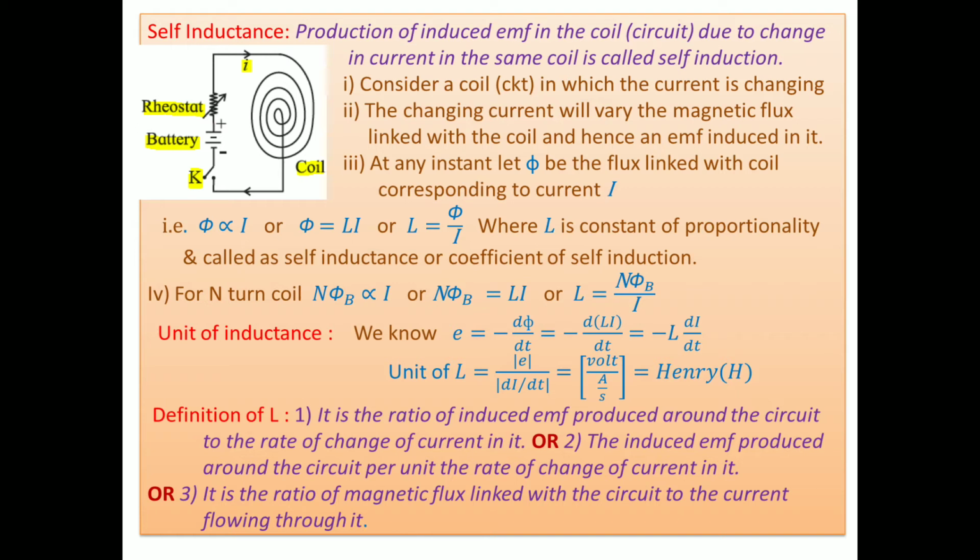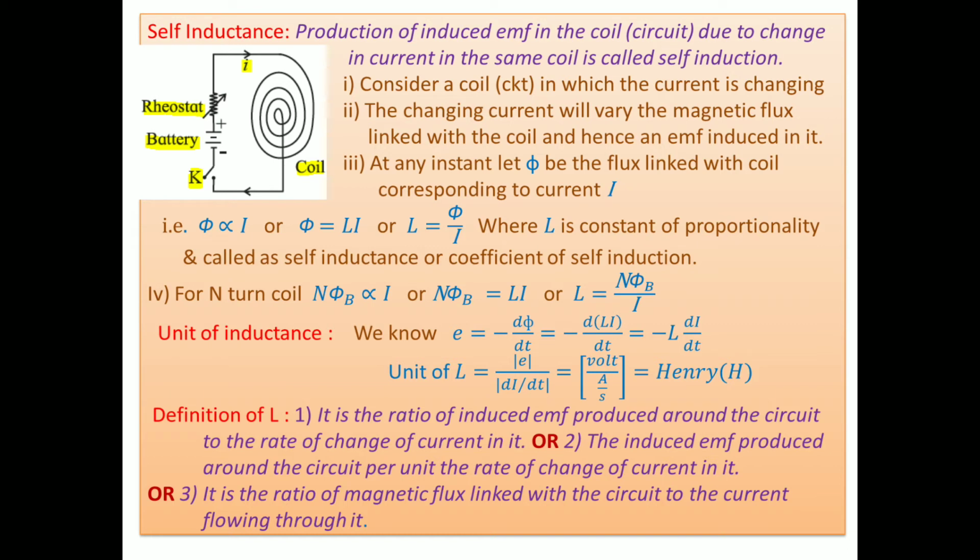Simply you use the word ratio or the word per unit.